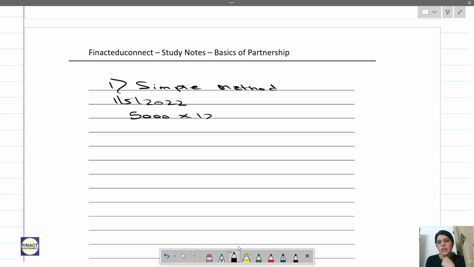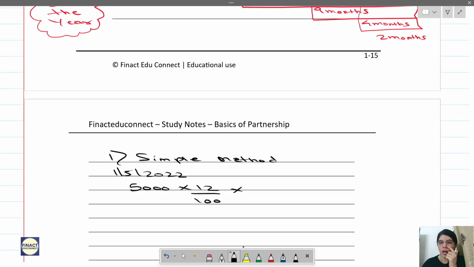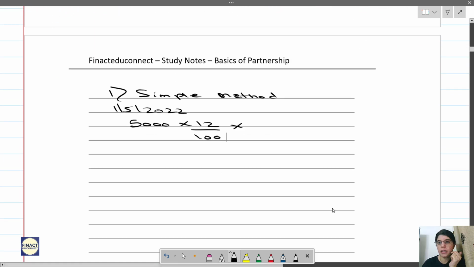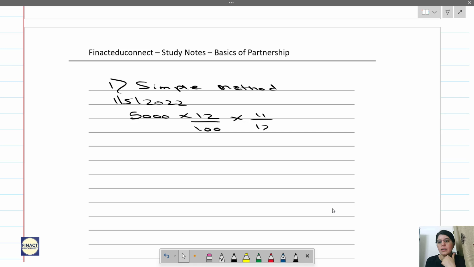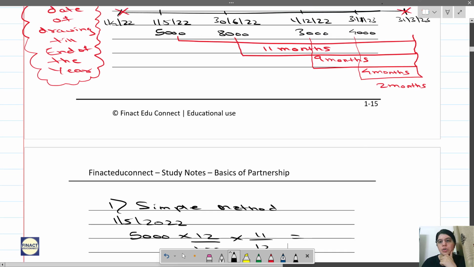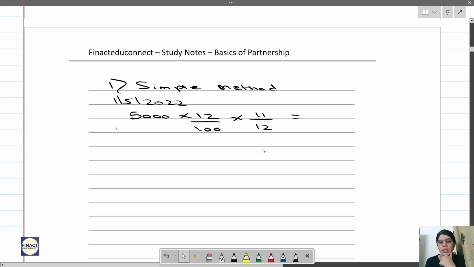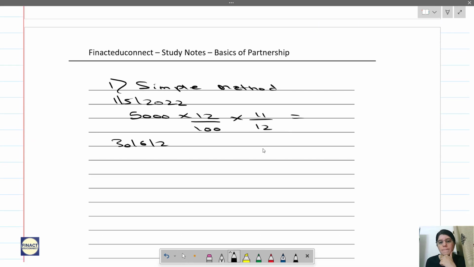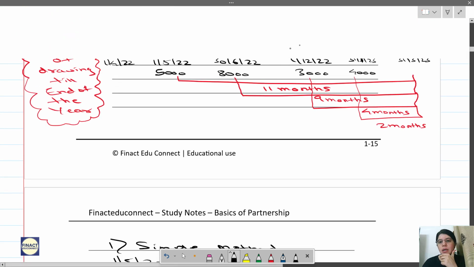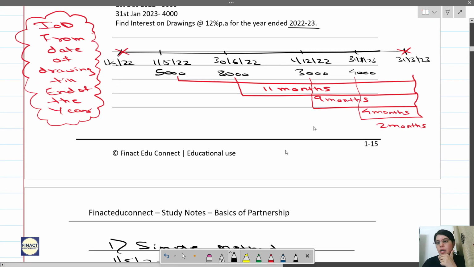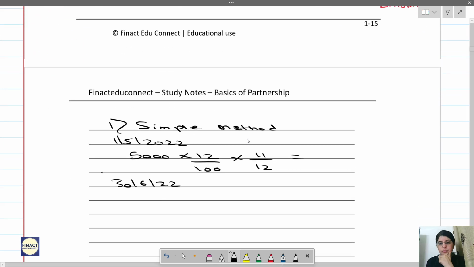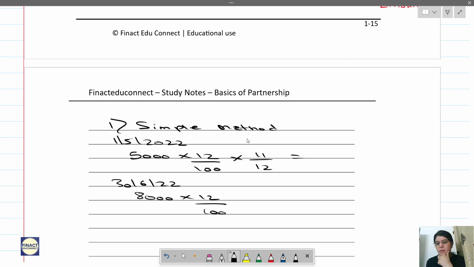So it will be 5,000 into 12 by 100, into how many months? It was there for 11 months. Use the timeline. So 11 by 12. Second drawing is on 30th June 2022. How much is the amount? 8,000. 8,000 was there for 9 months. So 8,000 into rate. Rate is 12%, it's given in the question. Into 9 by 12.